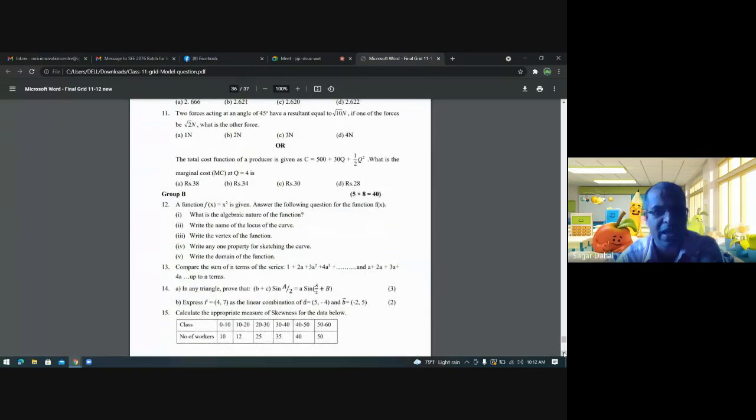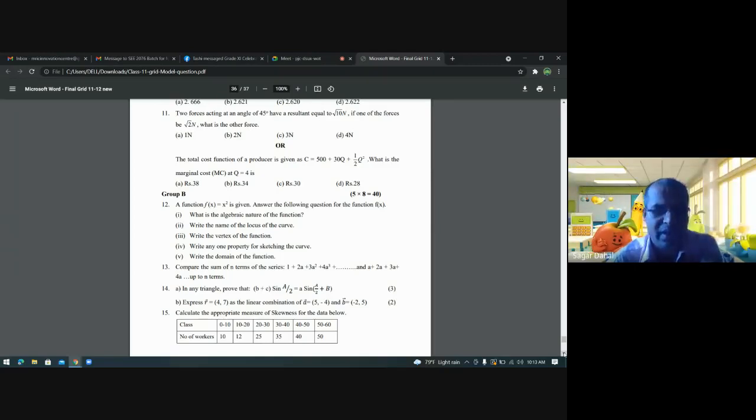Okay, please have a screenshot of this also. Group B up to 15: 12, 13, 14, 15 are here. Function is there, sequence and series is there, properties of triangle is there, statistics is there, measure of dispersion. So up to 15 it is shown here. Each question carries 5 marks here. You can see there is just one marks line at the end in question 12.